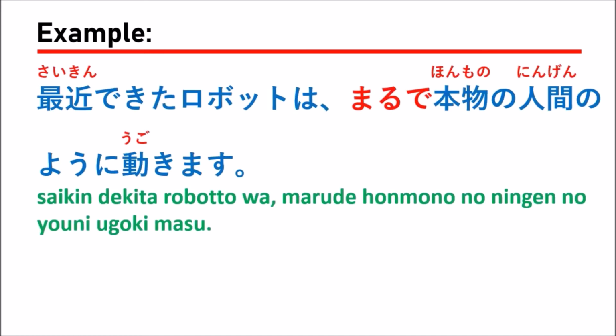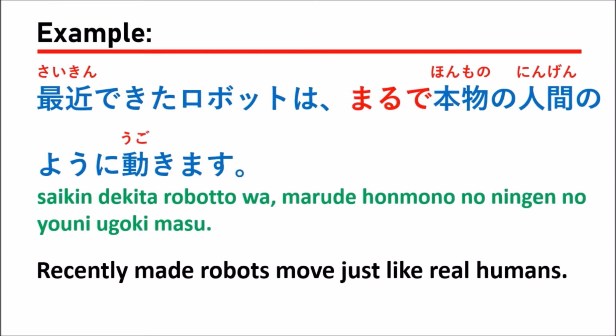最近できたロボットはまるで本物の人間のように動きます。Which means recently made robots move just like real humans.